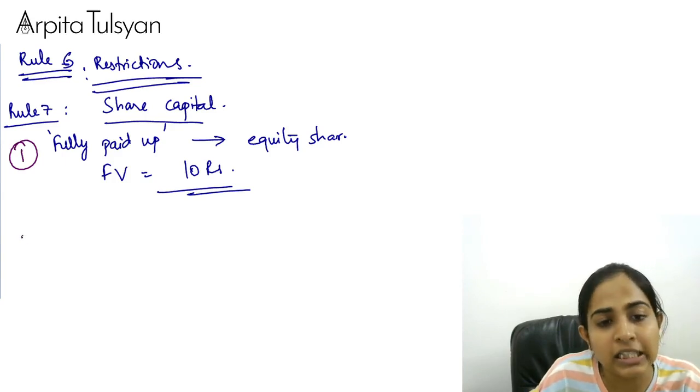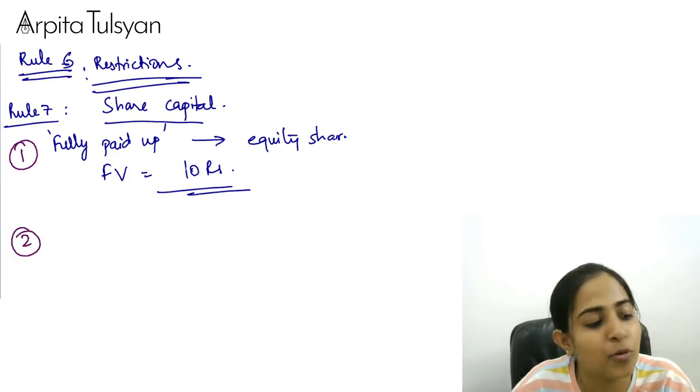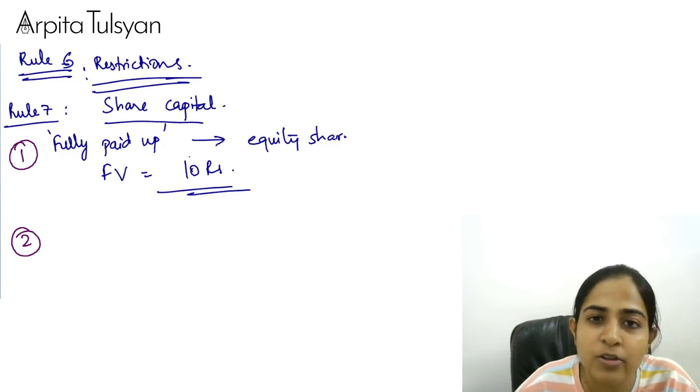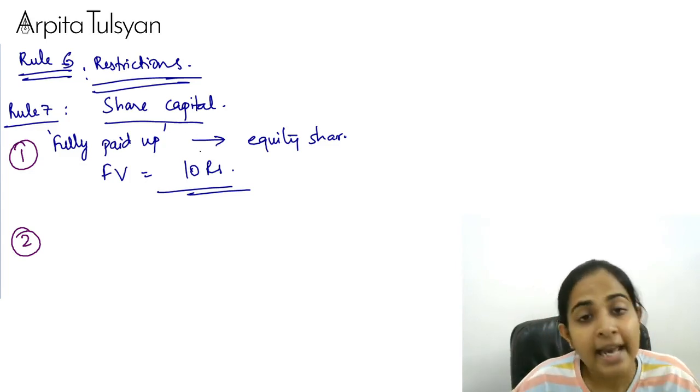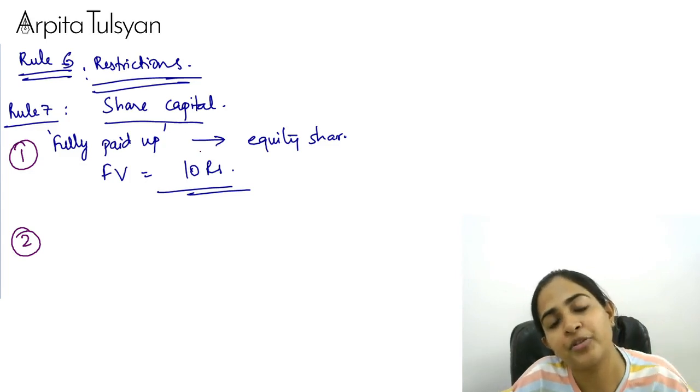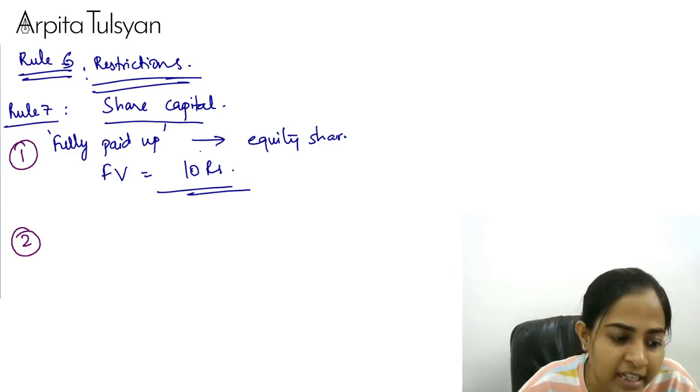Another thing, every Nidhi company is going to have deposit holders also. See, one is I become the member of a Nidhi company. Then I either give the deposits to the Nidhi company or I take the loan from the Nidhi company.